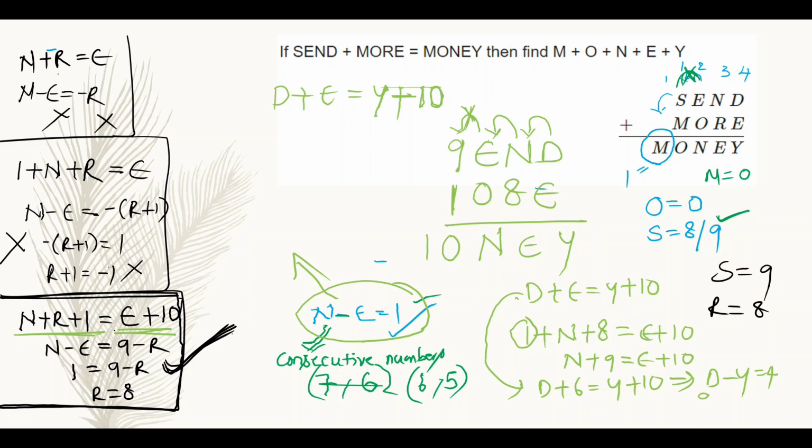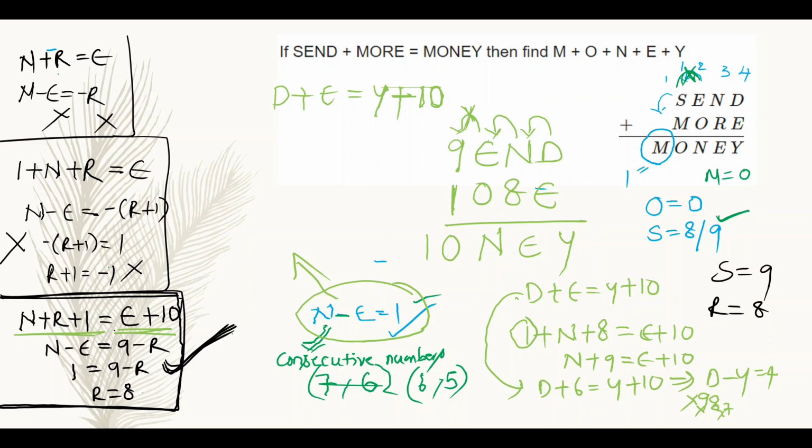So if I am writing 9 here in the place of d, can I write 9? No, because s is 9. Can I write 8 here? No, because r is 8. Can I write 7 here? No, because I am taking n as 7. Can I write 6 here? No. In the place of d, I am not supposed to write 6 because I am taking e as 6.